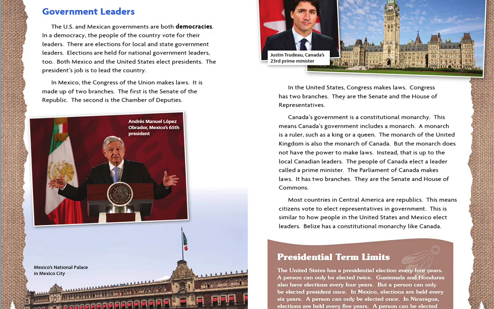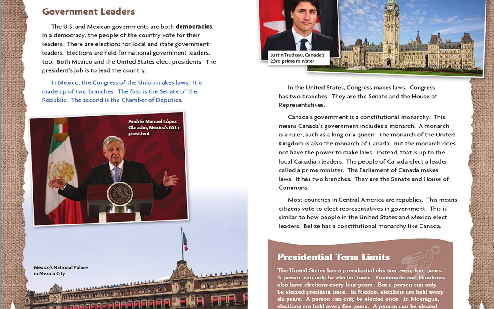Government leaders. The U.S. and Mexican governments are both democracies. In a democracy, the people of the country vote for their leaders. There are elections for local and state government leaders. Elections are held for national government leaders, too. Both Mexico and the United States elect presidents. The president's job is to lead the country.